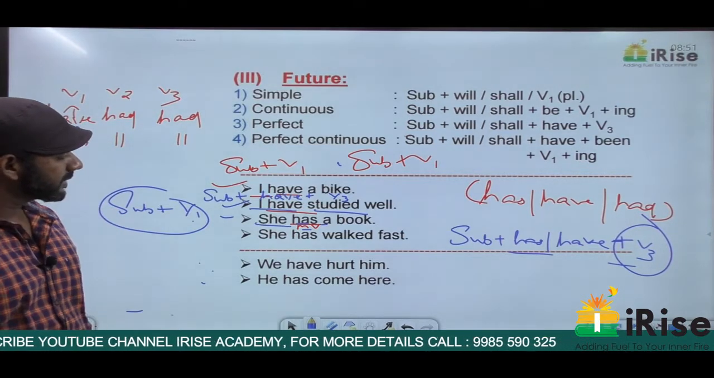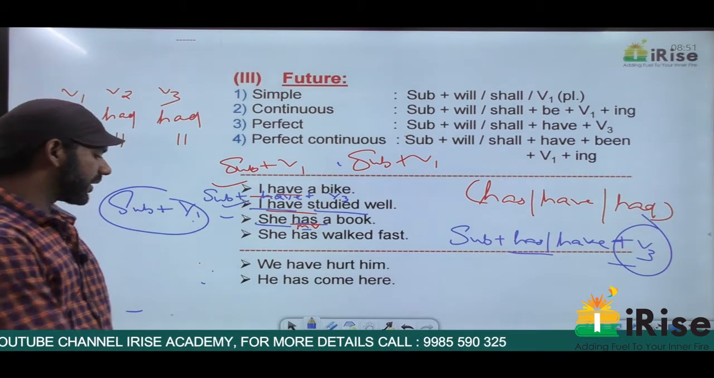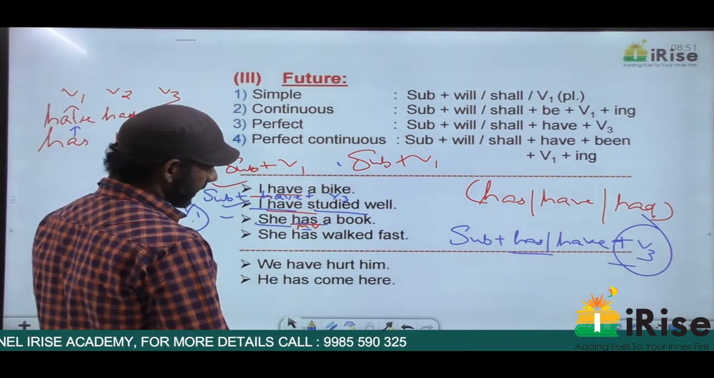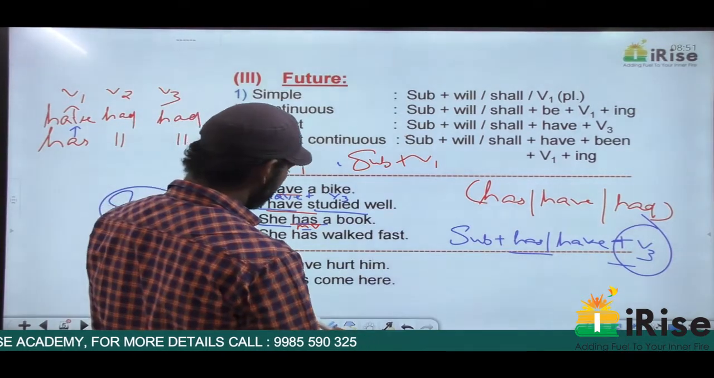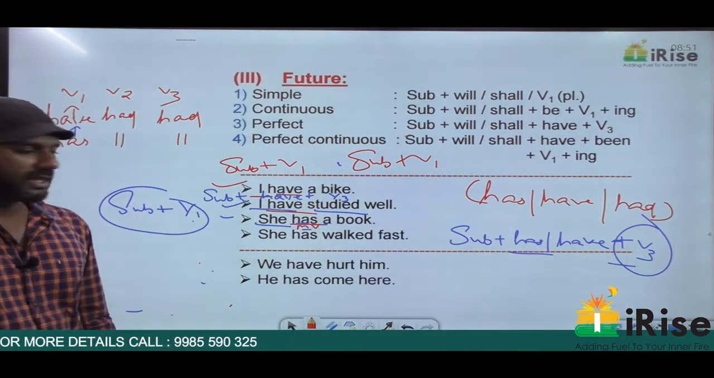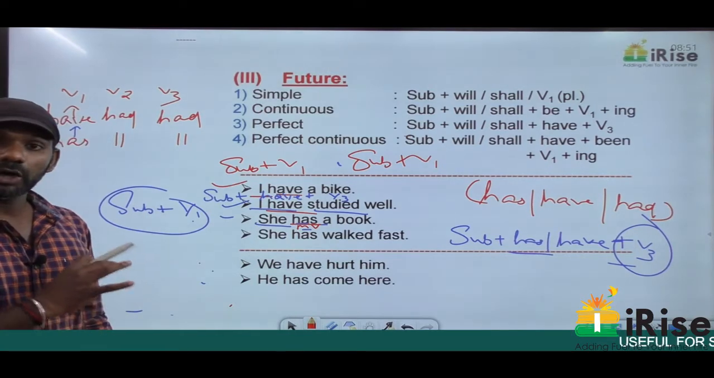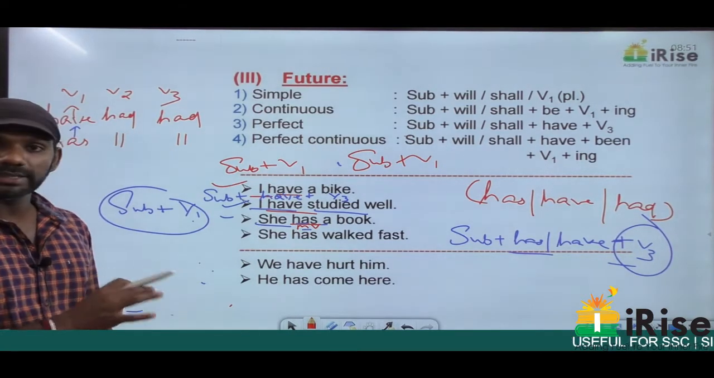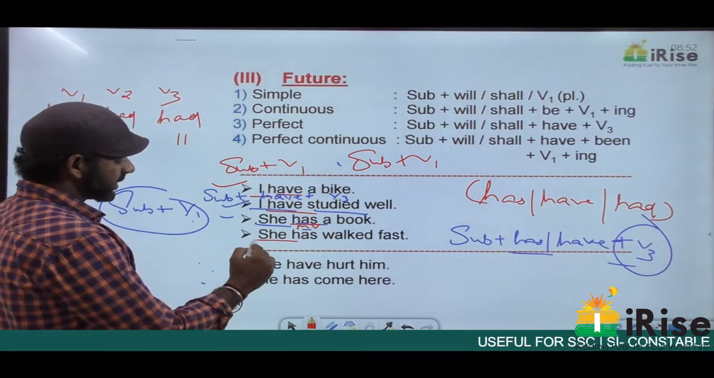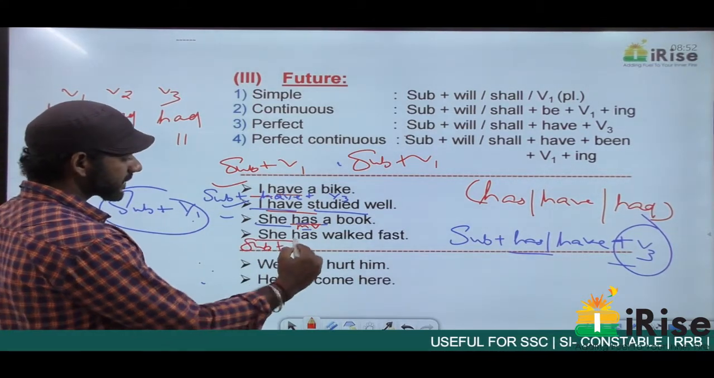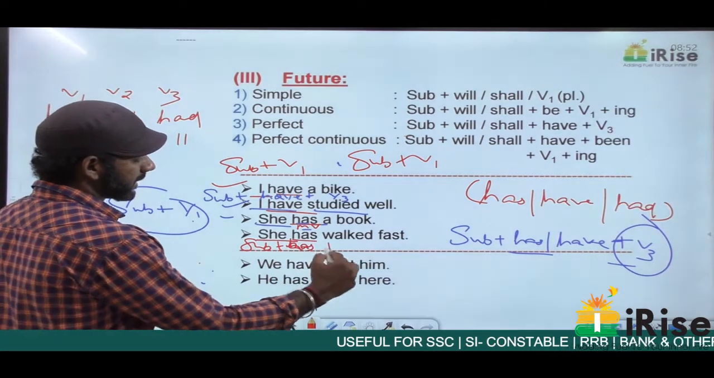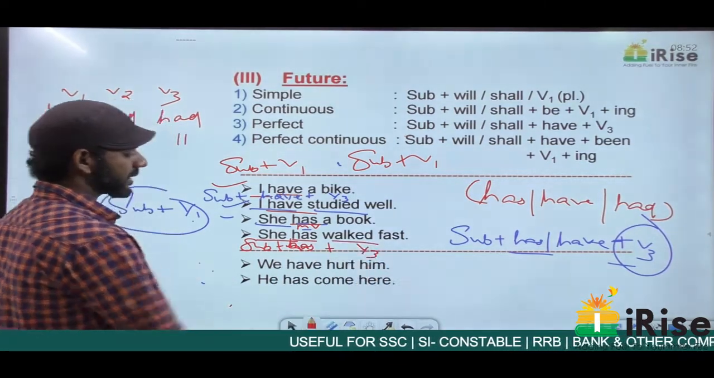Come to the last one. She has walked fast. Has comes only in the present tense. So this statement is in the present tense undoubtedly. There's no ing, so not continuous, not perfect continuous. Has is an auxiliary verb here because walked is a main verb. Write down the order. She is the subject, plus has is an auxiliary verb, plus walked is V3.